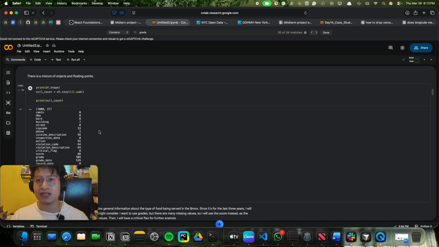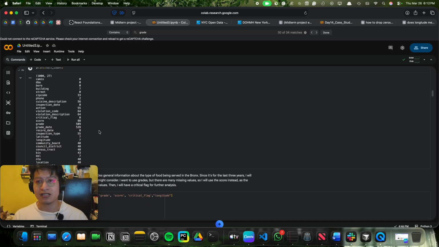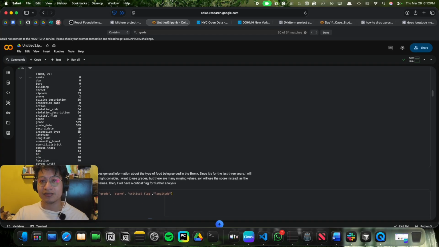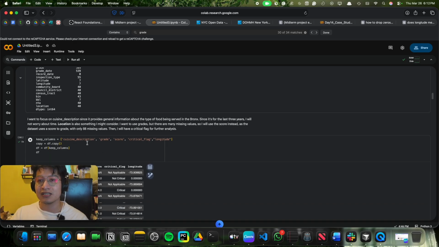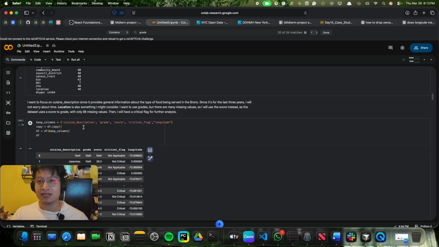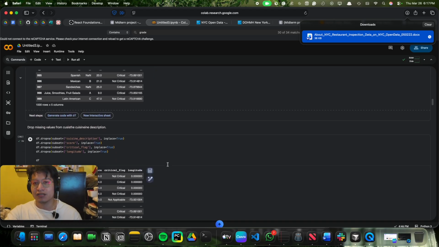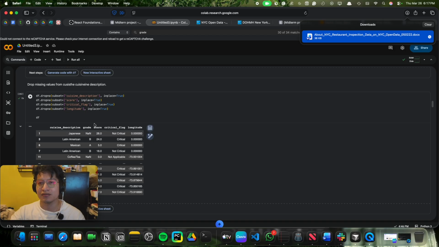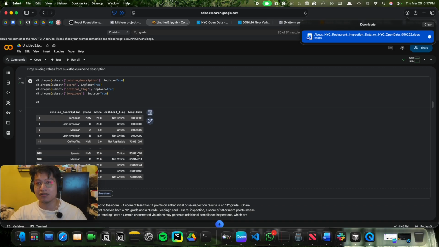Nothing too interesting. The next thing I did was check if there were any missing values depending on the column. There were a few, but nothing that I could potentially drop. The disappointing part was the grade column, where 50% of the values were missing, since there's only 1,000 rows. But I wanted to keep exploring, so I decided to check what type of food the restaurant was serving. Then I decided to drop any missing values from these four elements that were, in my opinion, really important.